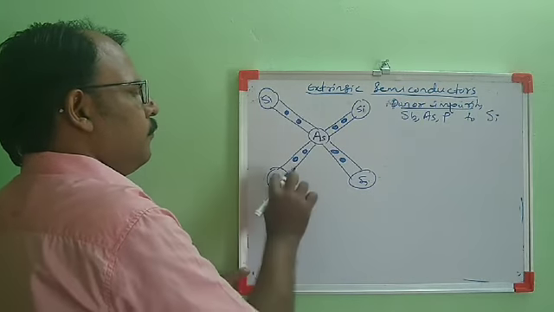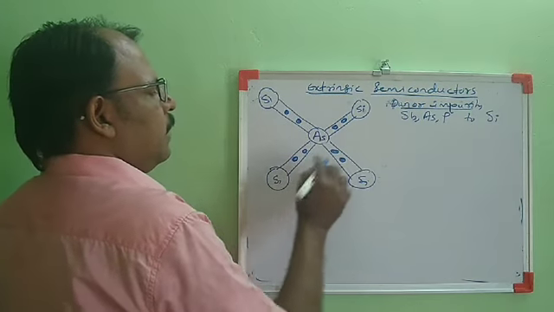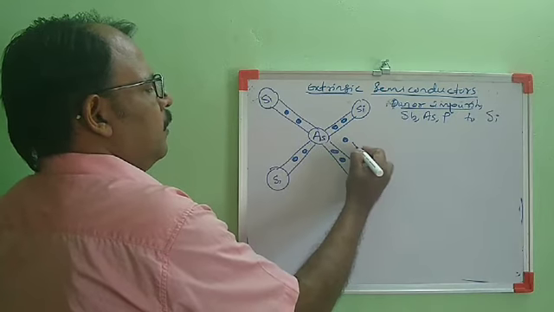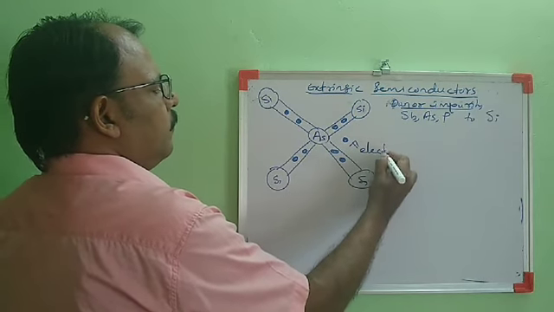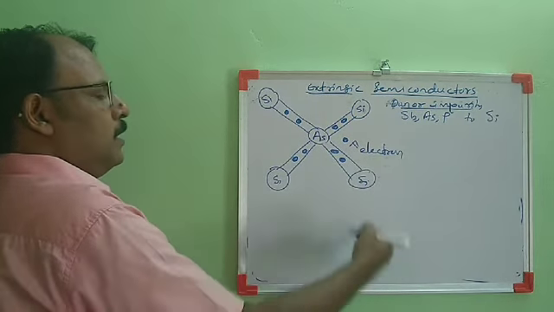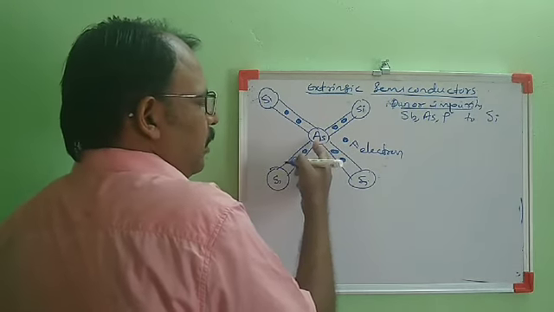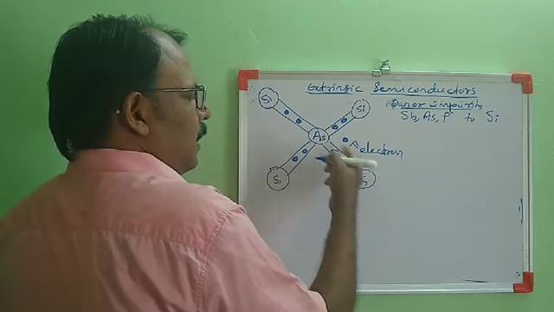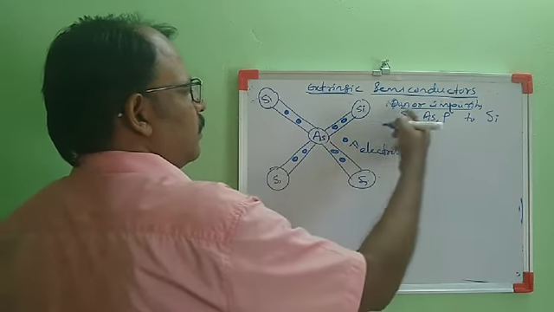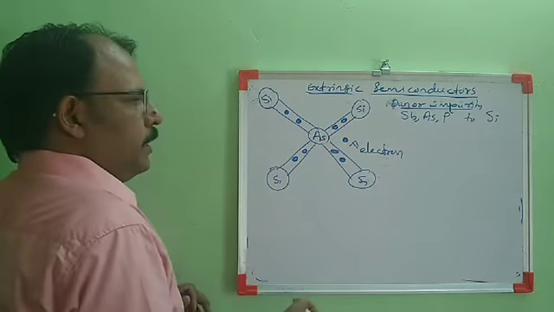They will form covalent bonds with the nearby 4 silicon atoms, and the 5th electron becomes free. So this electron can increase the conductivity of the material. This impurity atom is donating an electron to the crystal, so it is called a donor impurity.